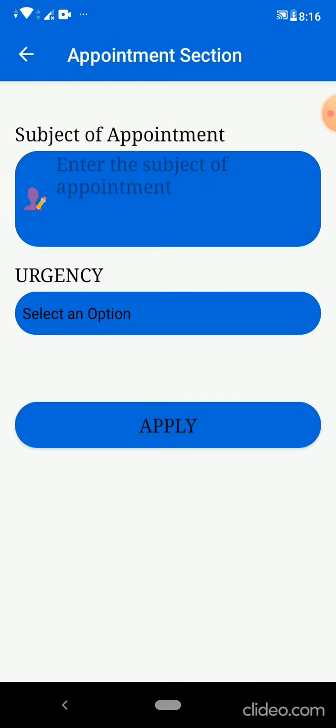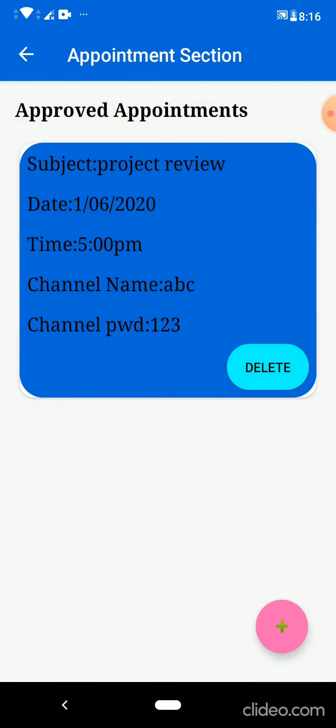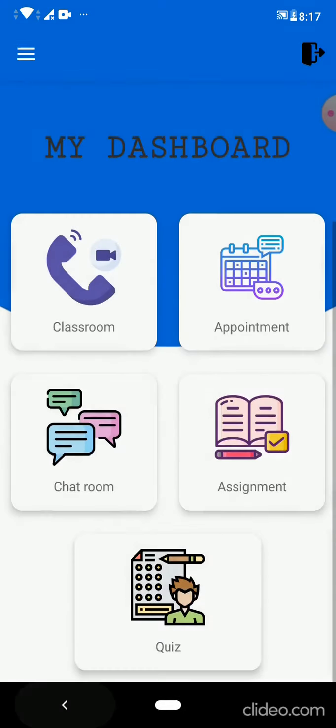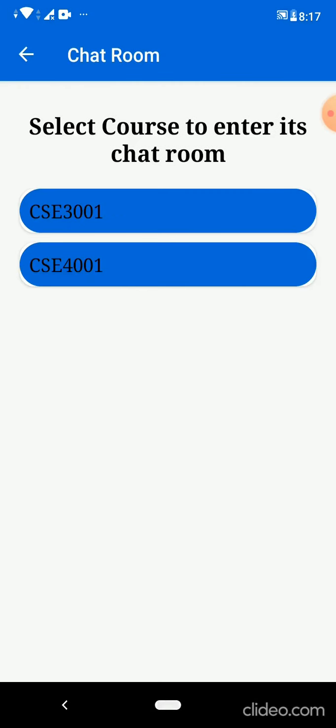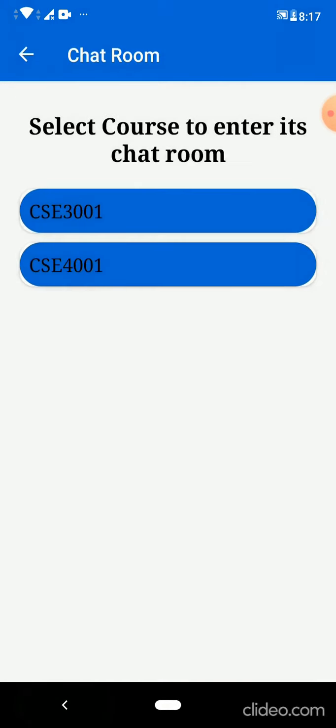You can enter the subject of the appointment here, and you can select the urgency like high, medium, or low, and you can send it to the teacher's account. And as we had seen in the teacher's account, you can easily confirm the appointment from there. And then we will come to the chat room. The chat room also remains the same, like these were the chats that we had performed earlier.